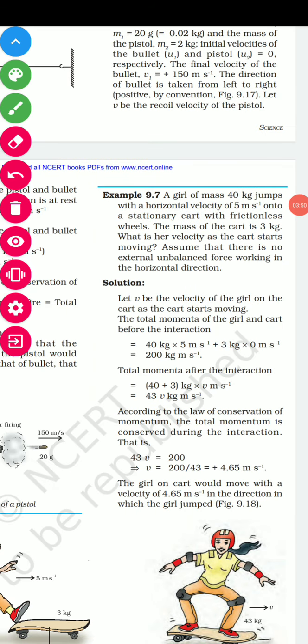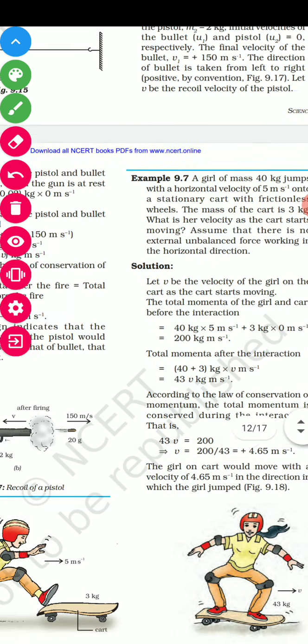Let v be the velocity of the girl on the cart as the cart starts moving. Total momentum of girl and cart before the interaction: 40 into 5 plus 3 into 0. Calculate, 200. After interaction: 40 plus 3 multiplied by v, 43 into v. Now 200 equal to 43v, we can calculate v.